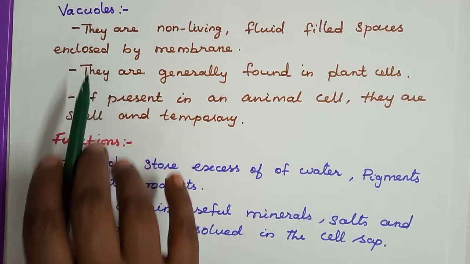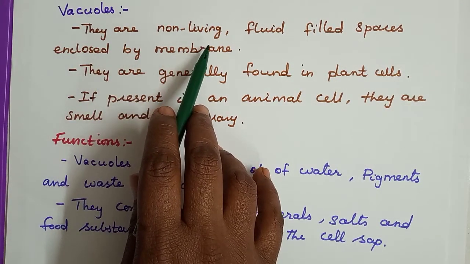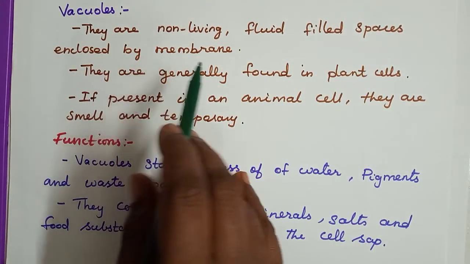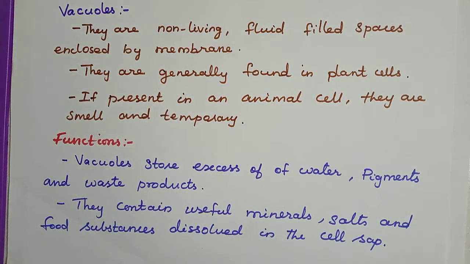Next one is vacuoles. They are non-living organelles, fluid-filled spaces enclosed by a membrane. They are generally found in plant cells, where vacuoles are very large, and rarely present in animal cells, where they are very small and temporary.